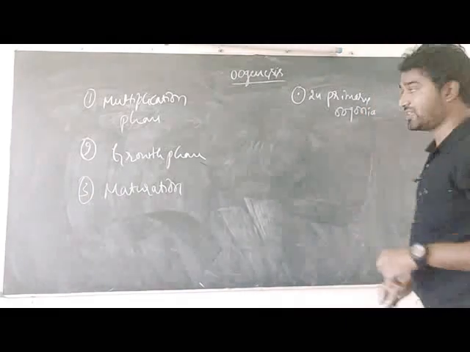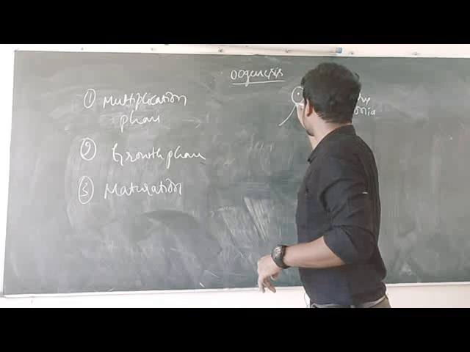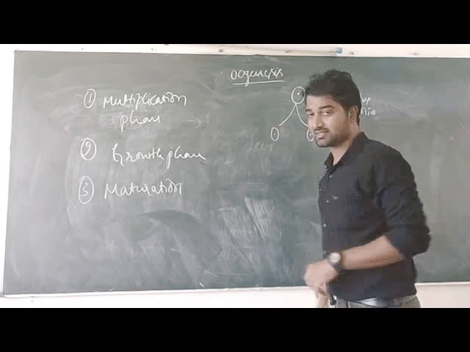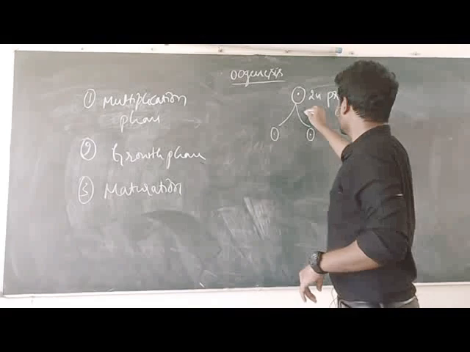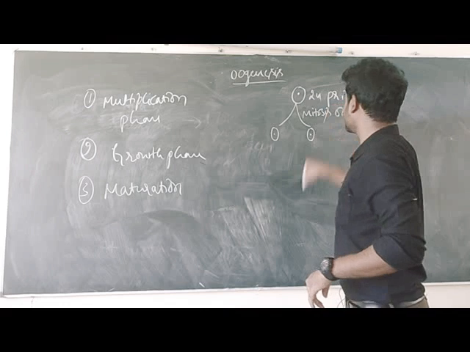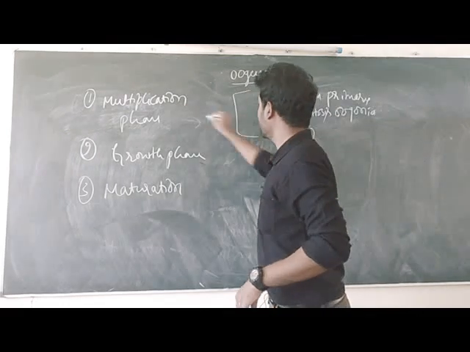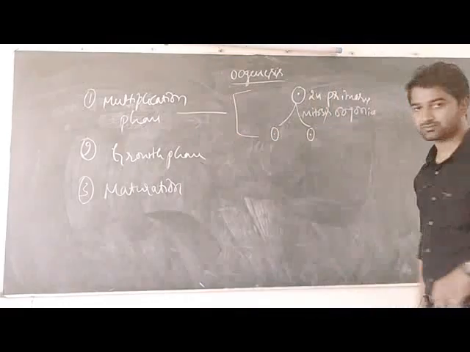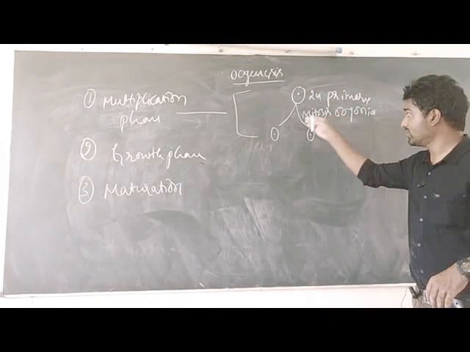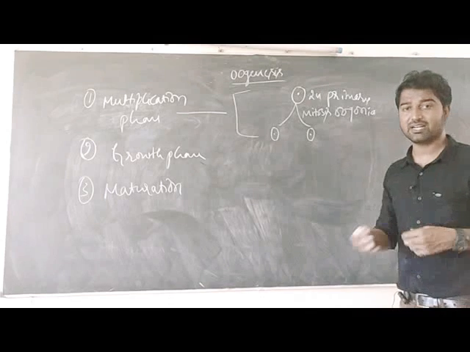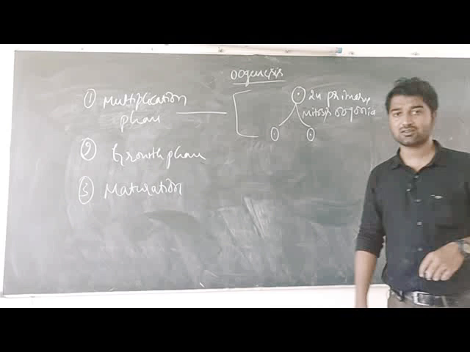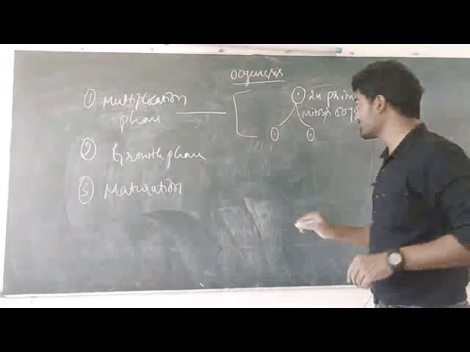As a result, 2 equal-sized diploid daughter cells are formed when the primary oogonia undergoes mitosis. This phase is known as the multiplication phase. The daughter cells are also diploid.